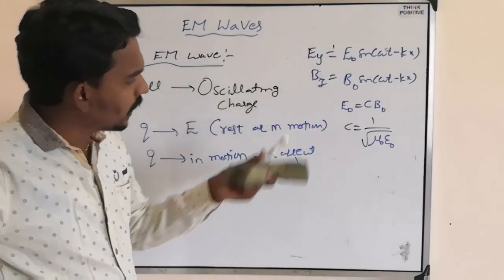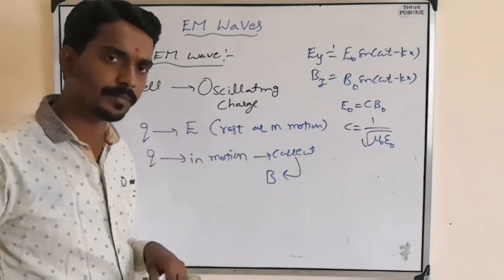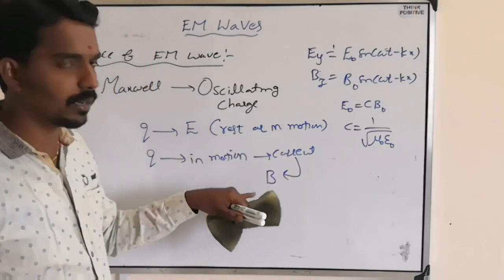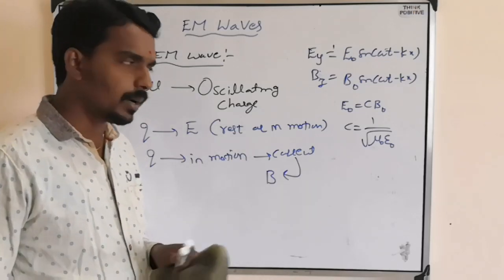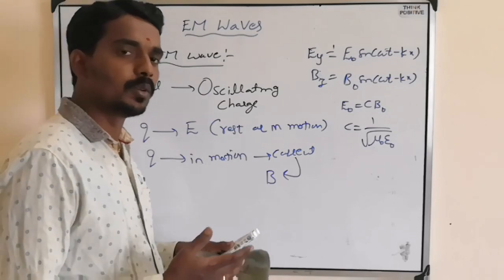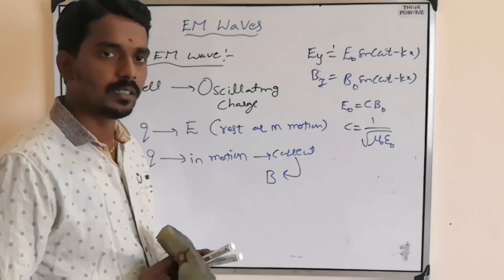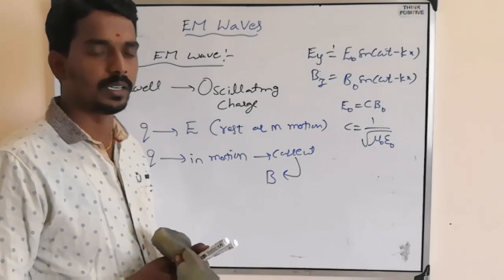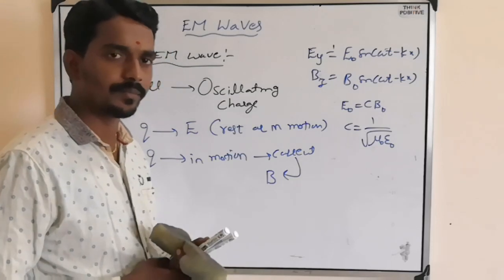So, an electric field can be produced by a rest or moving charge. But a magnetic field can be produced only by a moving charge. But a moving charge cannot produce an oscillating field. It produces one constant field. But we need a fluctuating field.